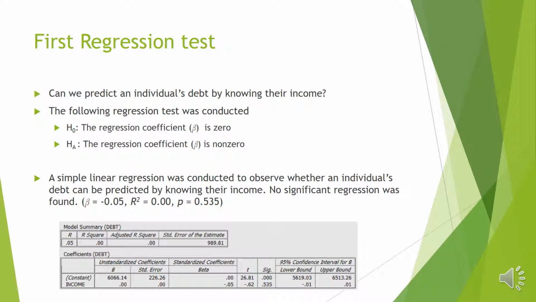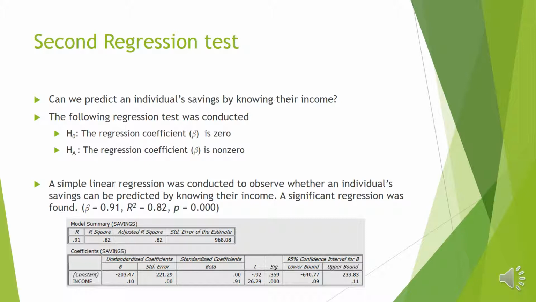From this test, no significant regression was found, where our regression coefficient was found to be minus 0.05, our r-squared was 0.00 with a p-value of 0.535. Of course, our alpha value would have been set at 0.05. And from our printout from our PSPP data software, you can see that using our 95% confidence interval, a range from minus 0.01 to 0.01, which includes zero, and as such, there is no statistical significance from this regression.